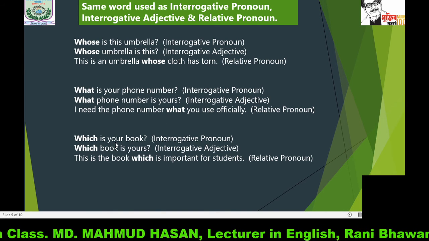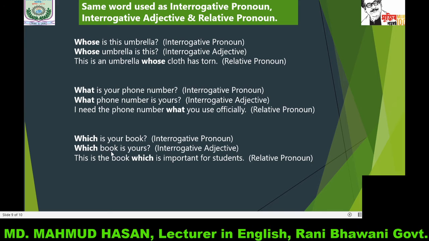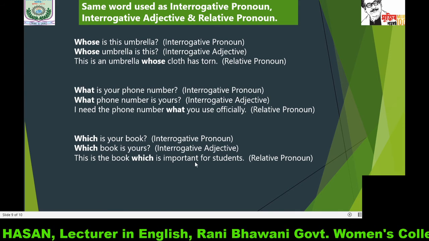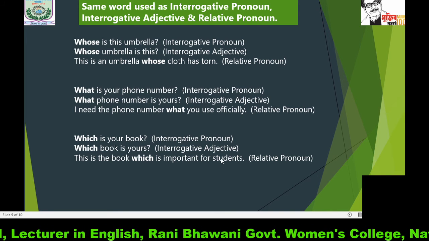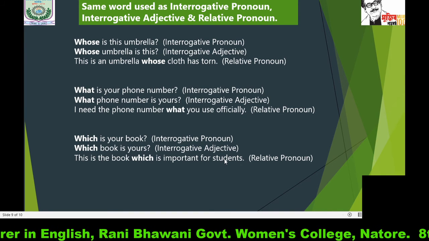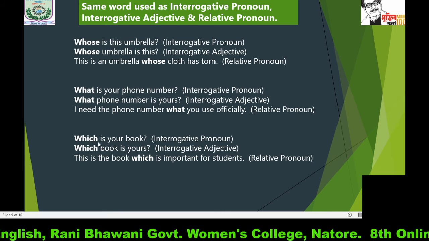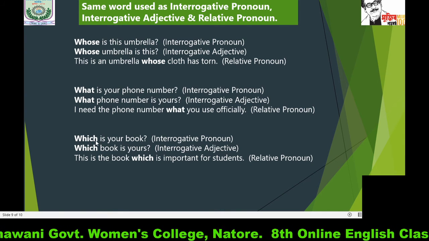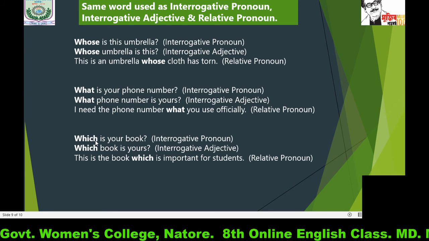Which is your book? Which book is yours? This is the book which is important for students. In the first case, which is your book, which is an interrogative pronoun, it is used only to ask a question.